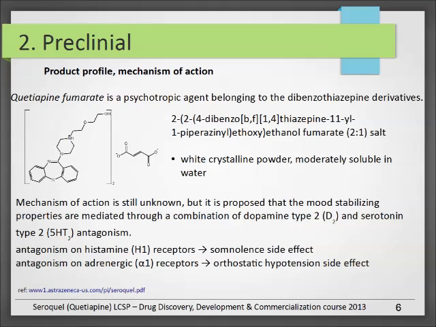Its mechanism of action is still unknown, but they propose that its mood stabilizing properties are related to the dopamine type and serotonin type antagonism. As for many drugs, this drug also has an effect on other receptors like histamine and adrenergic receptors. These can cause side effects like somnolence or orthostatic hypotension.